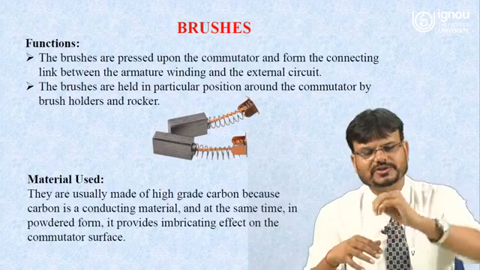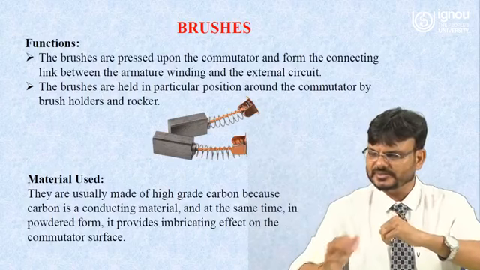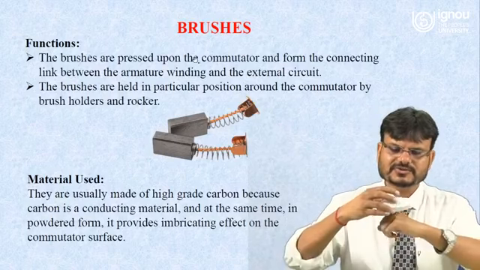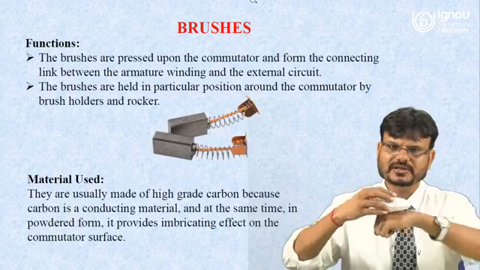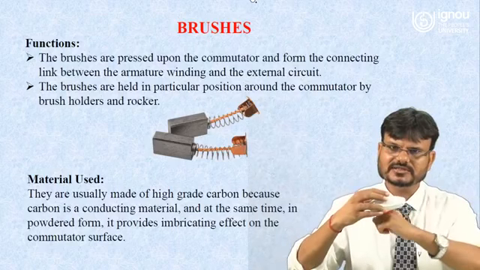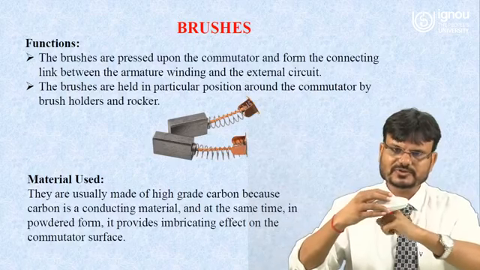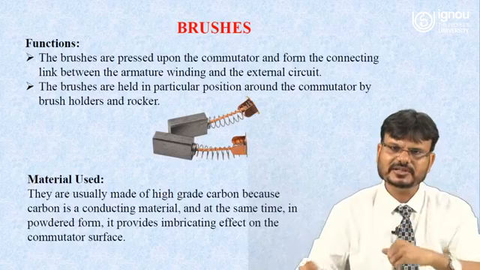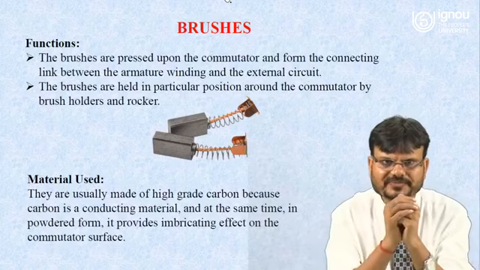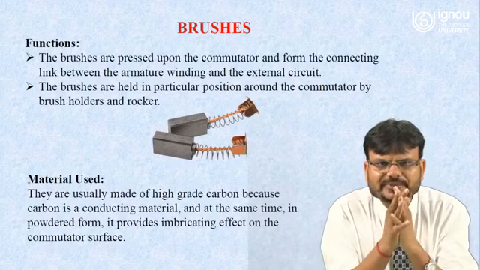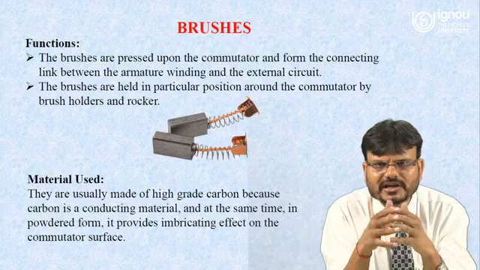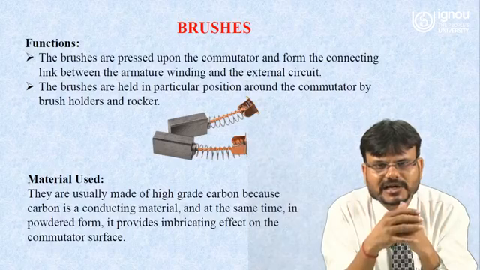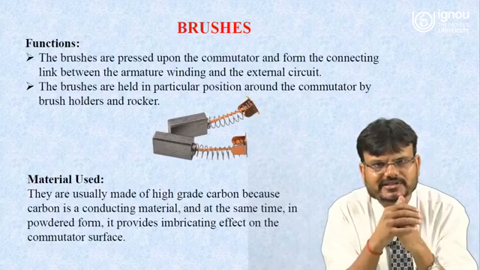Suppose this commutator is moving and this one is a brush. The commutator is moving, but the place of the brushes is fixed. So of course there will be some friction between the brushes and the commutator. So the brushes are pressed upon the commutator and form the connecting link between the armature winding and the external circuit.